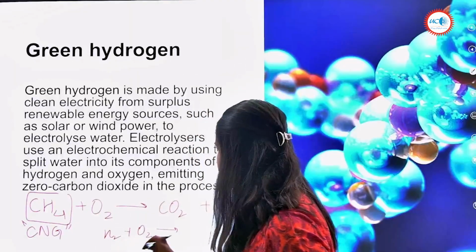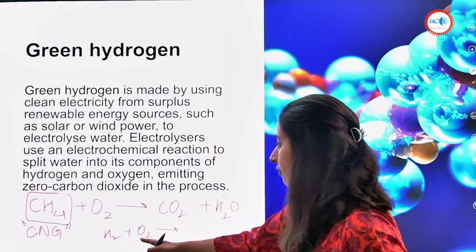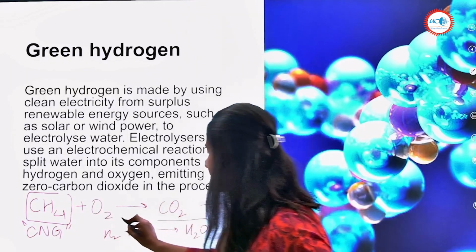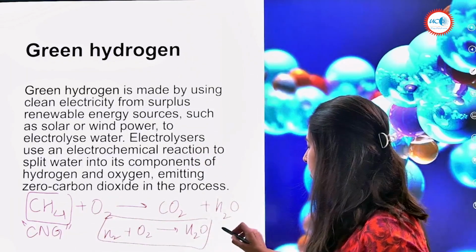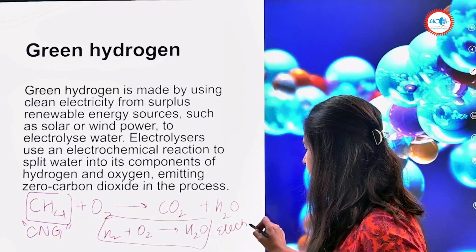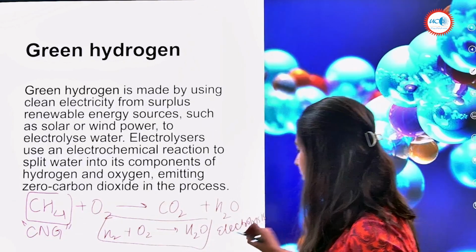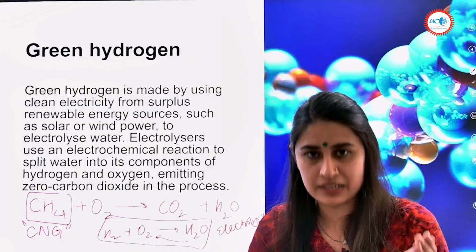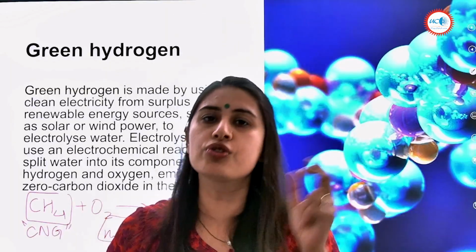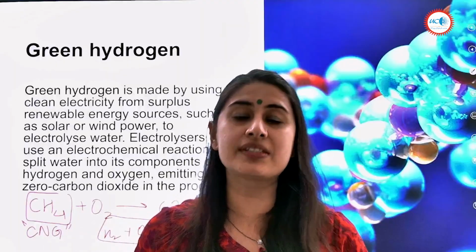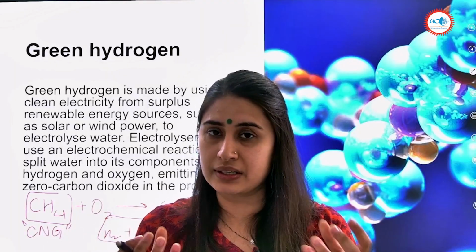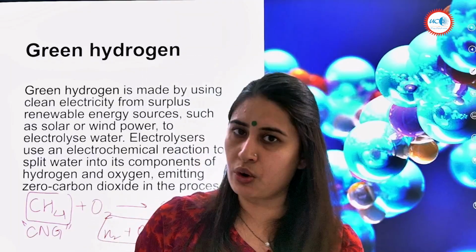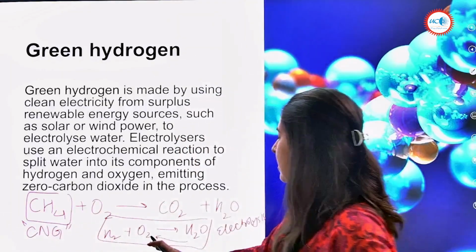So this is the kind of reaction which is happening, which actually H2 plus O2 should give you H2O. This is the reaction which we actually know that happens. But through electrolysis, we can just do the opposite of this. H2O can be split. This molecule, H2O, can be split into its components. It is made up of two elements, H2 and O2. So yes, that's what we get.